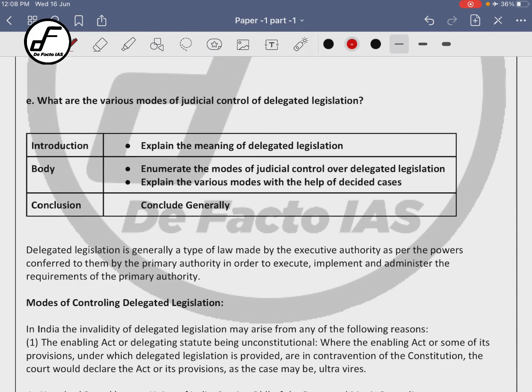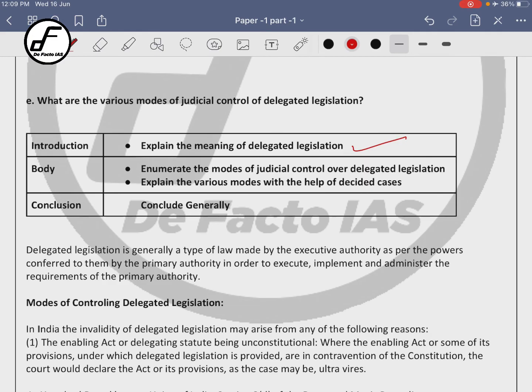Now 1E, that is a little bit of a good question. What are the various modes of judicial control on delegated legislation? How will you approach it? You first write about delegated legislation and how it needs to be controlled, because there is an inherent flaw in delegated legislation. It is not a legislation on which the legislature had the opportunity to apply their mind. Okay, even though there is some parliamentary control, that also happens in a very mechanical way, right? So that you will talk about.